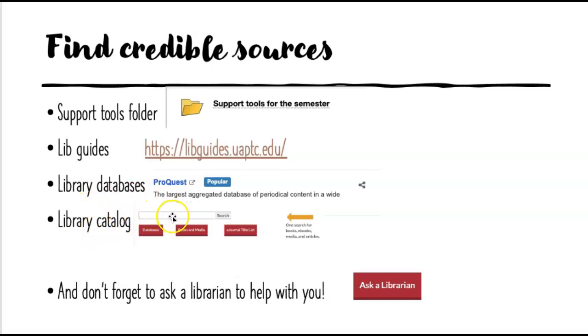Just use the search bar that's on the main library page, just like you'd use a Google search. Put in the idea that you're looking for, let's just say procrastination, and this search will tell you all the books that are available on that subject in our library. And by all means, even before you start any of these things, use the librarians. You'll find this tab on their website. There's also a phone number that you can call, but they are happy to help you with your process.